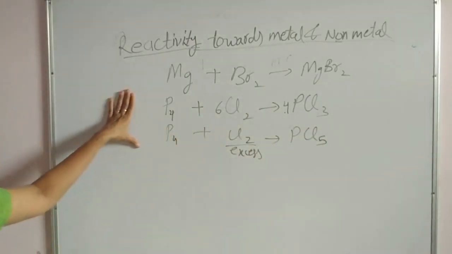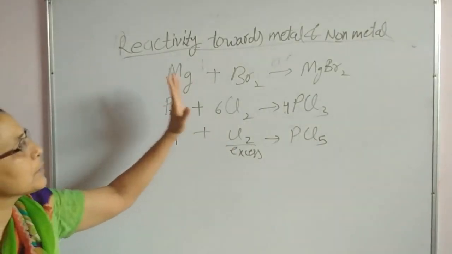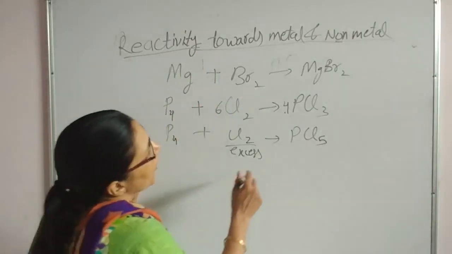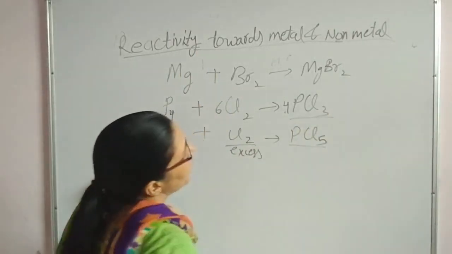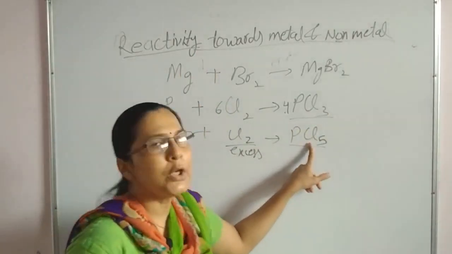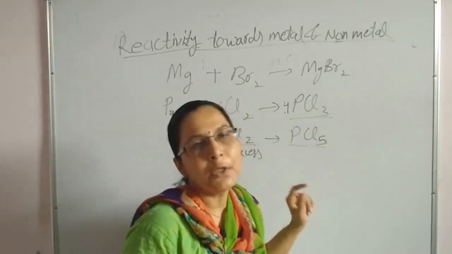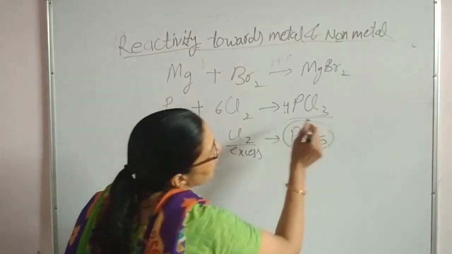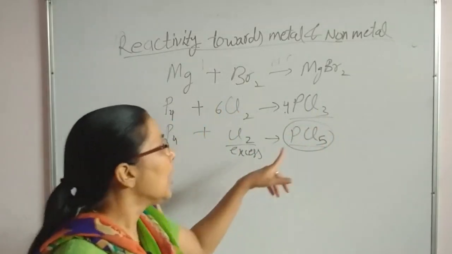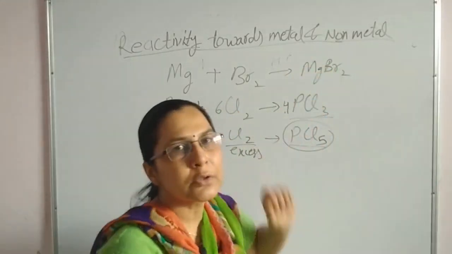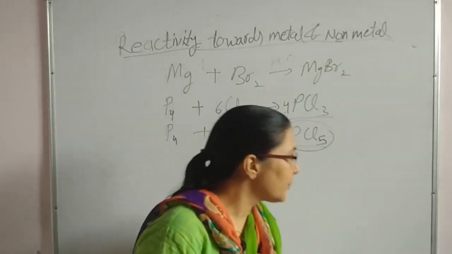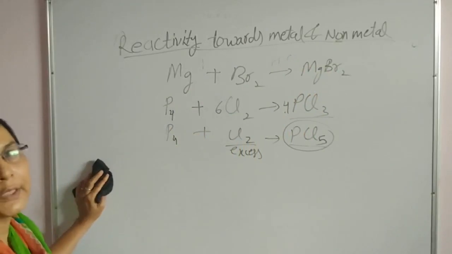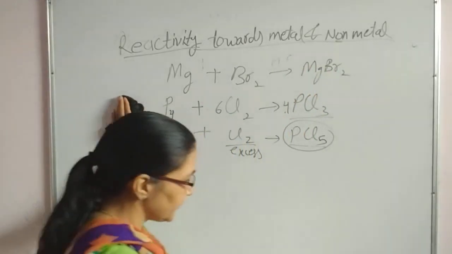So we have observed that they are showing the reaction with the non-metal as well as metal. Now there are two types of compound. In one, it is showing higher oxidation state, in another one it is showing lower oxidation state. So higher oxidation state compounds are ionic in nature, and lower oxidation state compounds are covalent in nature.